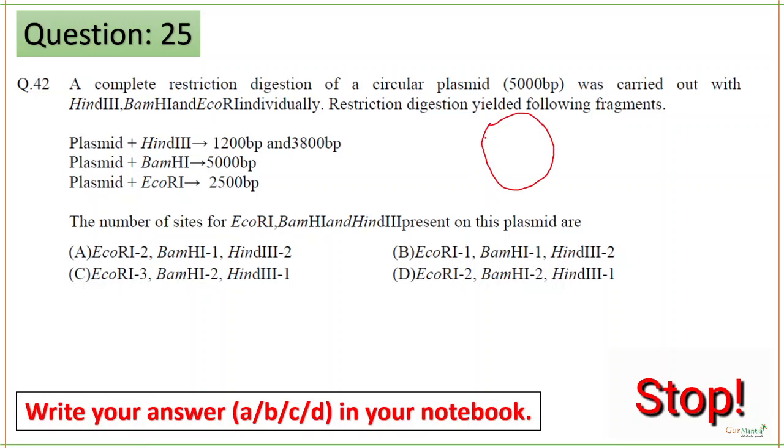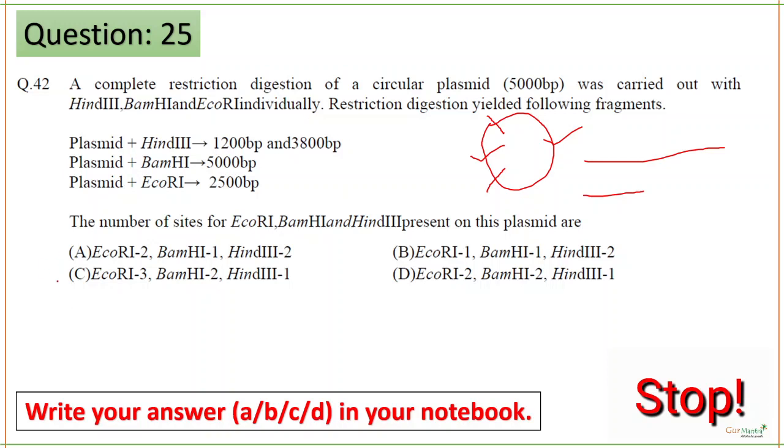If there is only one restriction site, this plasmid will become linearized after one cut. If it has two restriction sites, it will give two fragments, one is this fragment, the other one is this fragment. So if you are getting two fragments, it means it has two restriction sites.